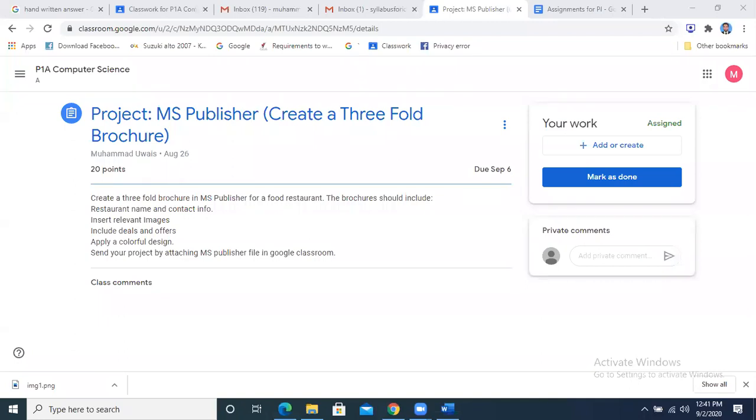Alishba Irfan. Sir, the brochure you said to make, I don't have the PowerPoint, and I don't have the publisher, so on which platform can I make it? Only on publisher. If you don't have it, you should install it. It is available on the internet. I had even shown you the procedure of how to download the publisher in the last lessons when we were doing the publisher.